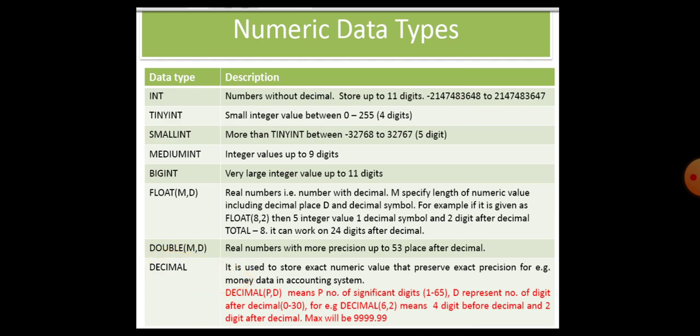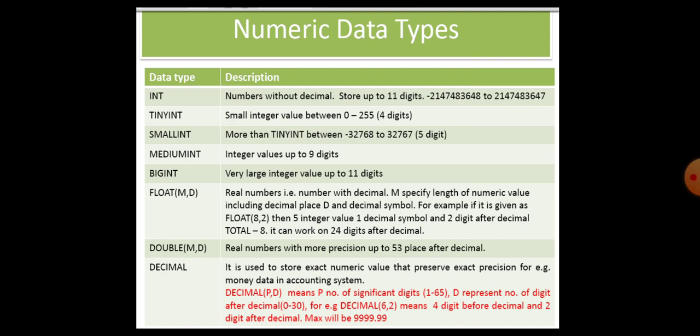Int is a number without decimal. These data types we will use along with the creation of tables, along with column names. Data types must be included at the time of creation of a table.